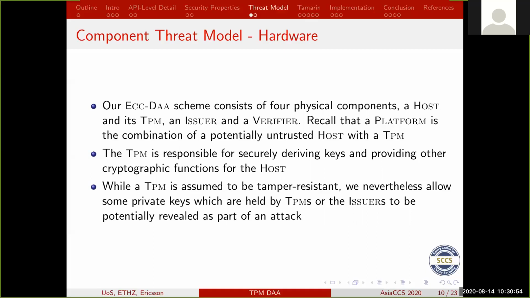The issuer is a trusted third party, but even so, we also assume that there might be some corrupt issuers. Again, the TPM is assumed to be tamper resistant, but again, in our models, we do allow for some TPMs to be corrupted to see whether or not we can use that information to provide attacks that would normally not be possible as such.